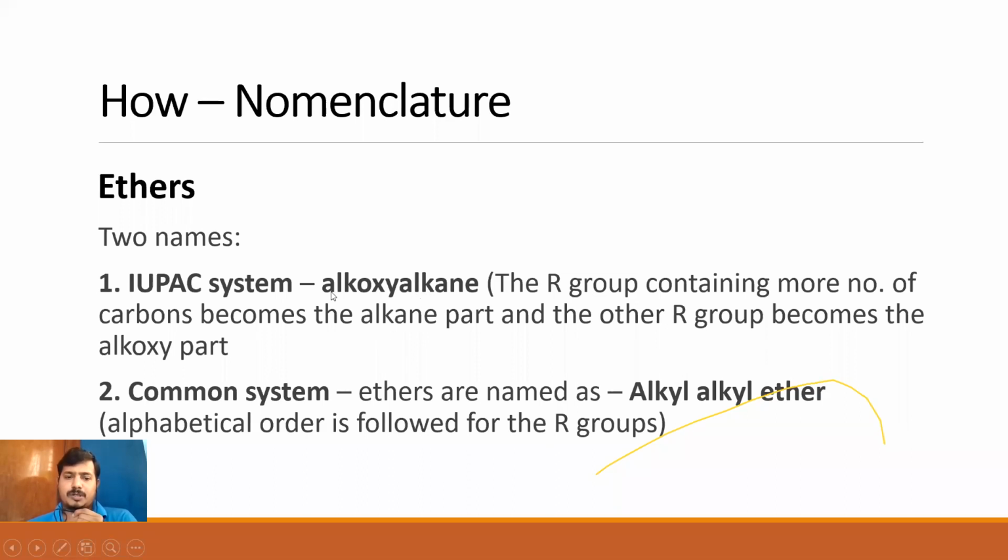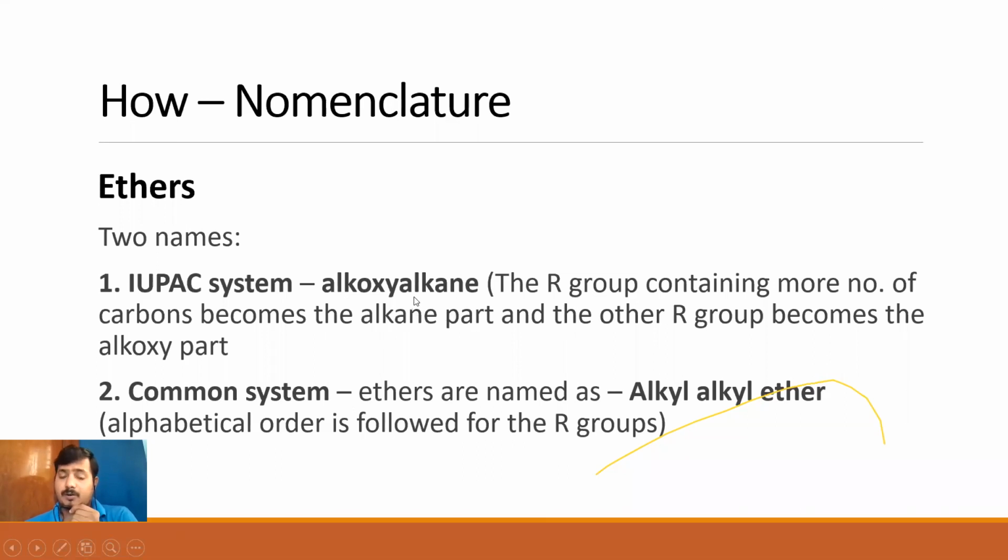There's one more root word here, ALK. We have two root words because there are two R groups. Now which R group will come here and which R group will come here is entirely based on the number of carbon atoms that is present in that particular R group.